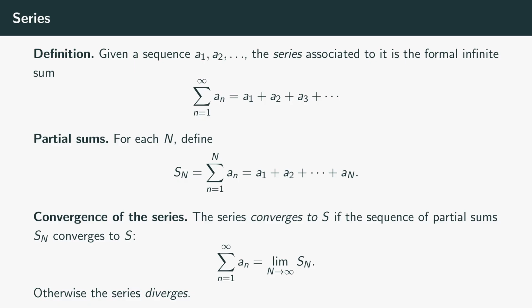If the partial sums don't converge, if they blow up, or oscillate, or anything other than settling down to a limit, the series diverges. So a series is really just a special sequence, the sequence of its own partial sums. The infinite sum symbol, the sum from n equals 1 to infinity of a sub n, is shorthand for the limit as n approaches infinity of S sub n. That limit is what we are really computing whenever we talk about an infinite sum. Three families illustrate the whole spectrum: geometric, harmonic, p-series. Let's meet them.